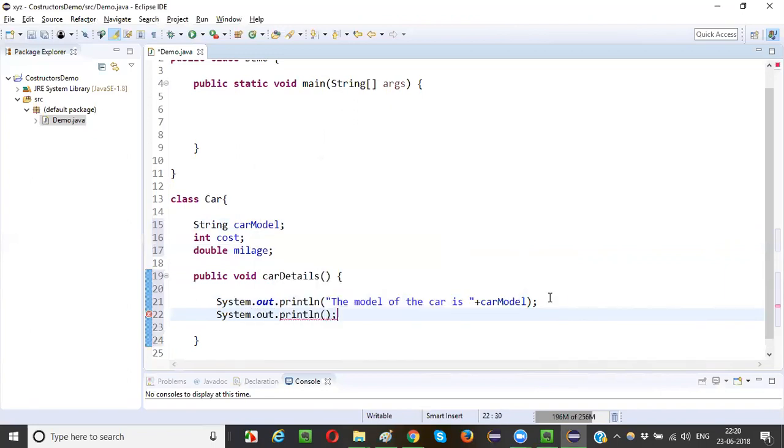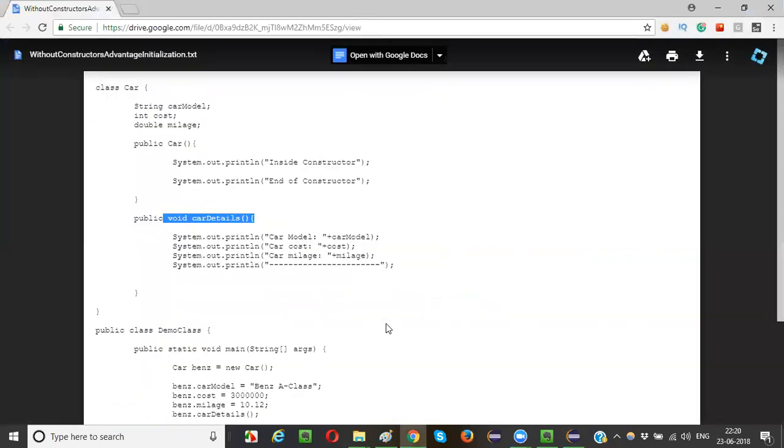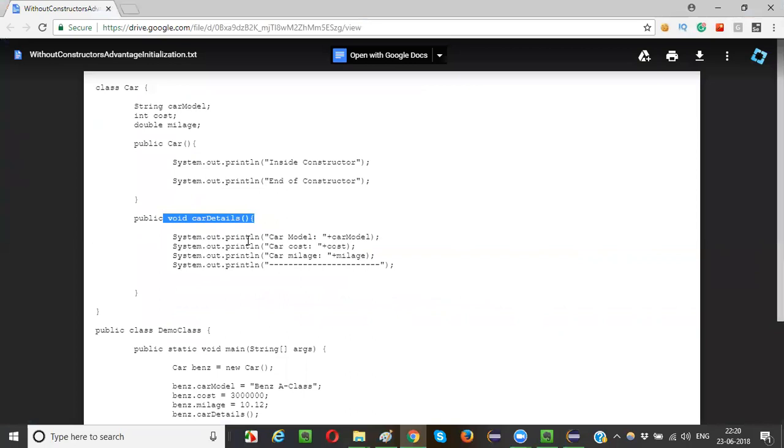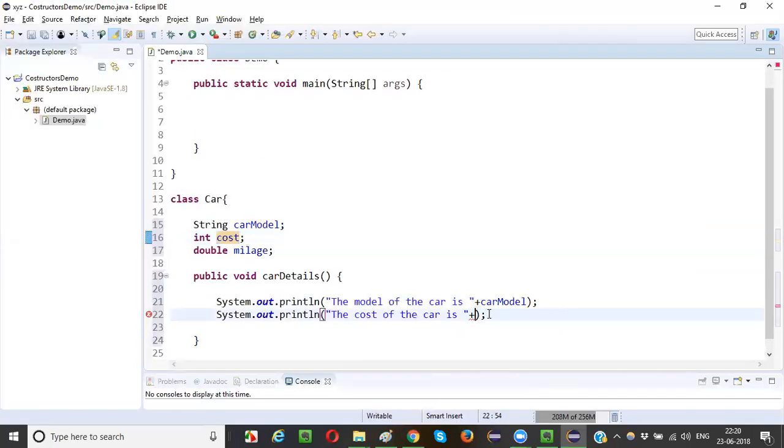System.out.println: the cost of the car is, plus cost. Then System.out.